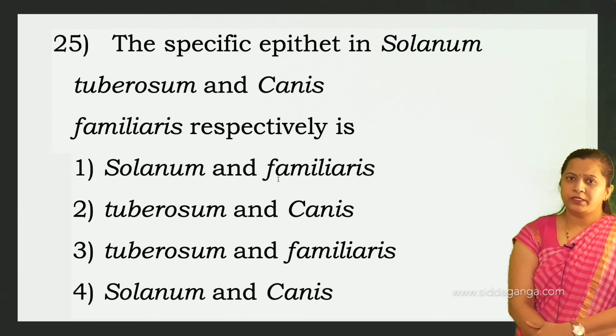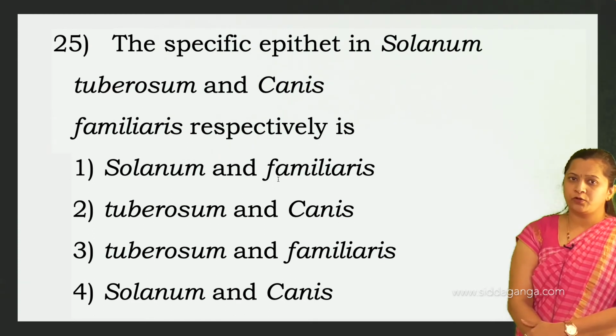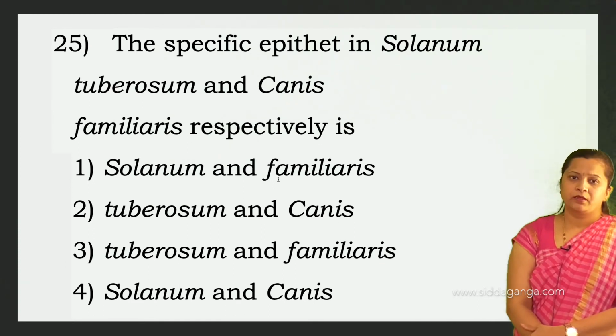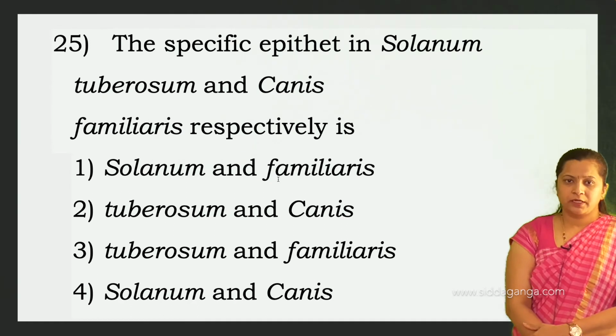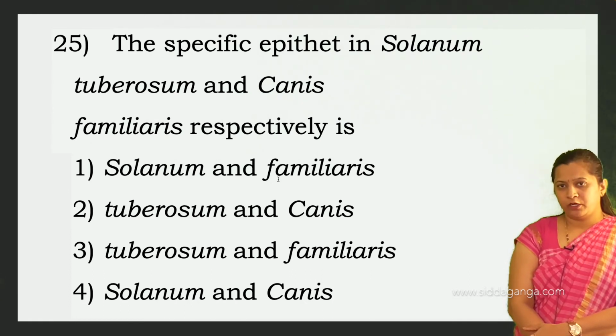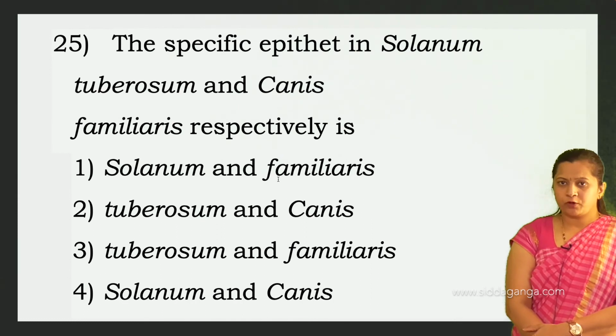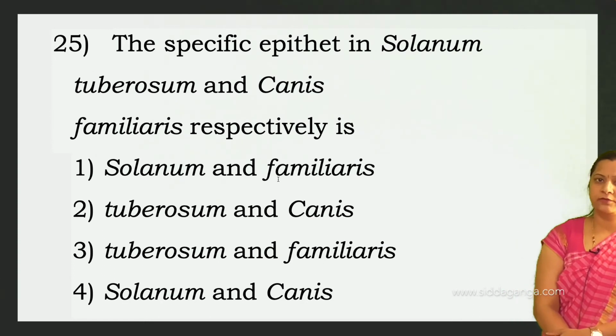The specific epithet in Solanum tuberosum and Canis familiaris, respectively. Solanum tuberosum is the scientific name of potato, and Canis familiaris is the scientific name of dog. In Solanum tuberosum, Solanum is the generic name, whereas tuberosum is the specific epithet.